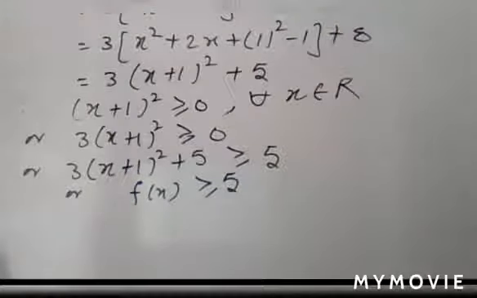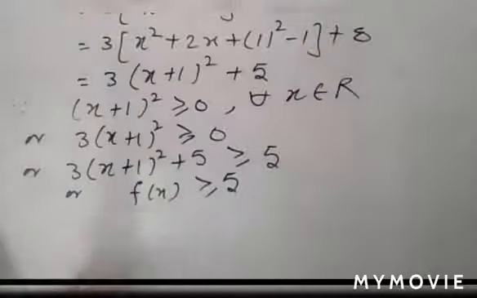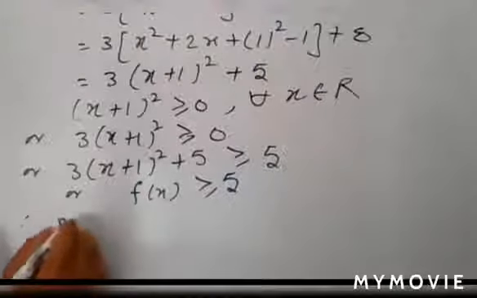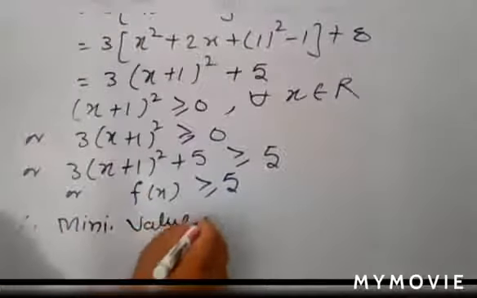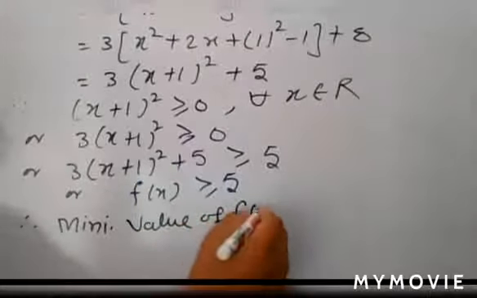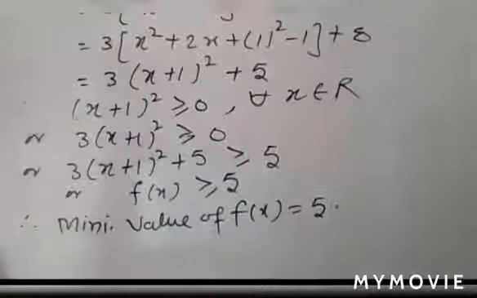Yes, minimum. So f(x) is greater than or equal to 5, and this 5 is its minimum value. The minimum value of f(x) is 5, and the maximum value of this function is not defined.